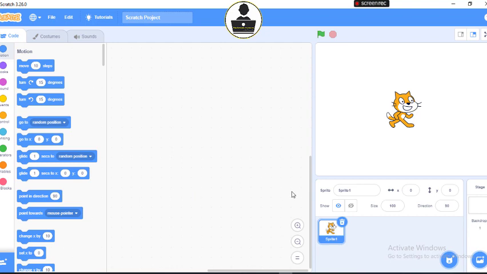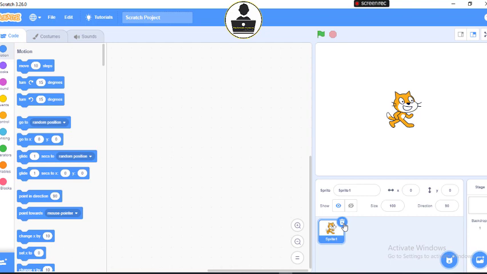Having understood this, let's quickly go to work. Now, if I delete this sprite here, my motion block will go out. And for now, I don't need this sprite, so I can easily delete it.